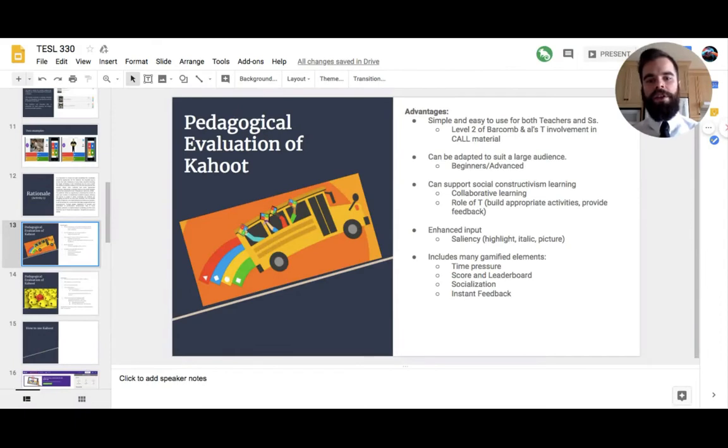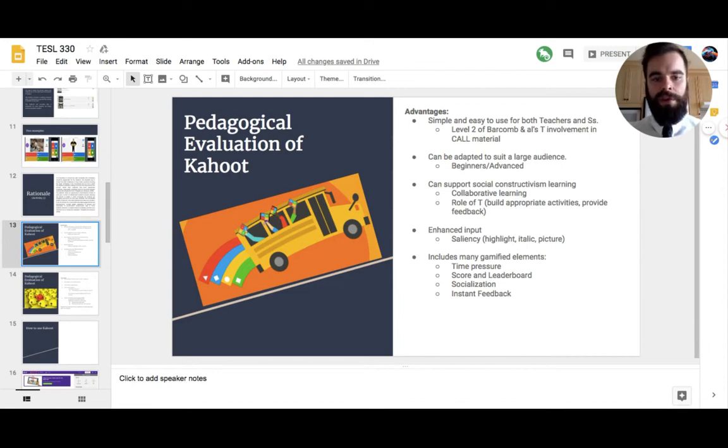So, about the evaluation of Kahoot. Among its advantages, Kahoot is really simple and easy to use for both teachers and students. For teachers, it uses level 2 of Puentedura's model and allows teachers' involvement in creating content material. It can also be adapted to suit a really large audience, from beginners to advanced, younger and older students anywhere in the world. Kahoot is really easy to use, and it will fit them all.